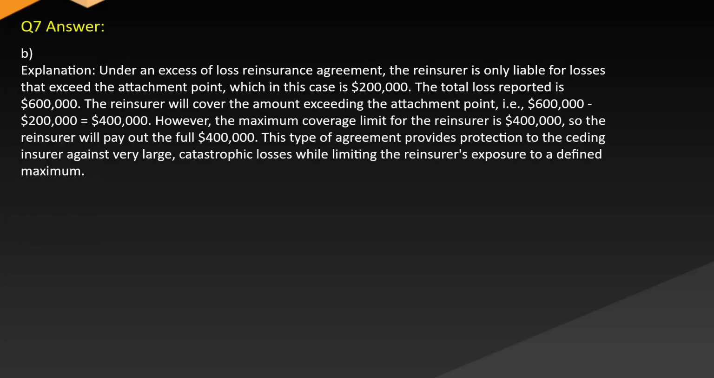Answer B. Explanation. Under an excess of loss reinsurance agreement, the reinsurer is only liable for losses that exceed the attachment point, which in this case is $200,000. The total loss reported is $600,000. The reinsurer will cover the amount exceeding the attachment point, i.e. $600,000 minus $200,000 equals $400,000. However, the maximum coverage limit for the reinsurer is $400,000, so the reinsurer will pay out the full $400,000. This type of agreement provides protection to the ceding insurer against very large catastrophic losses while limiting the reinsurer's exposure to a defined maximum.